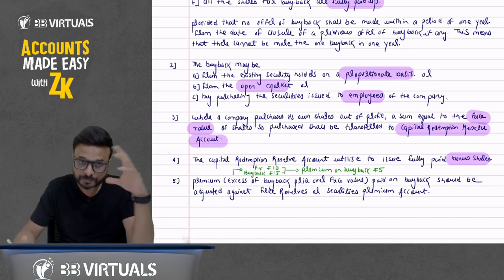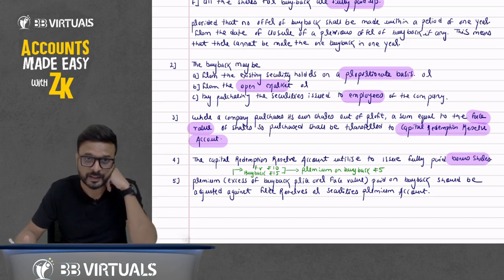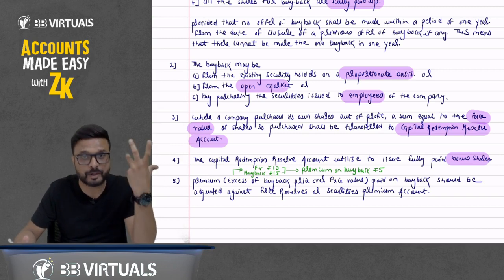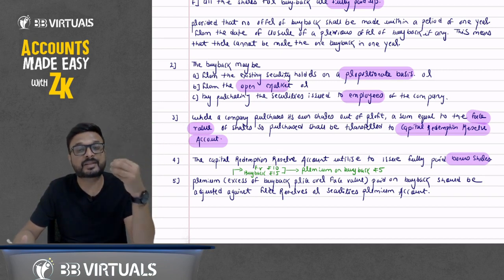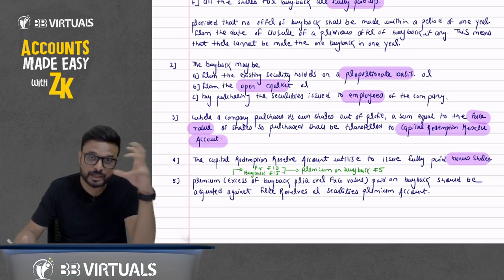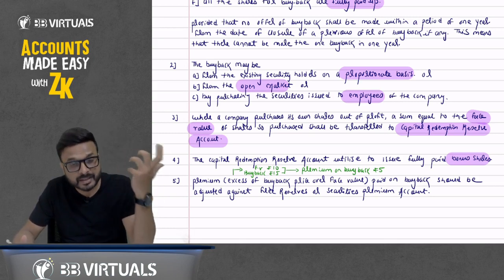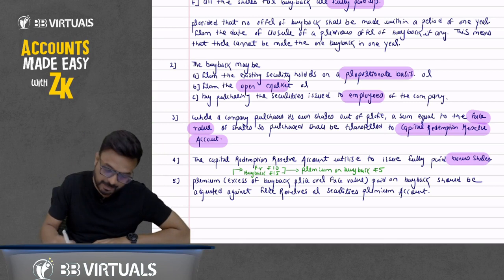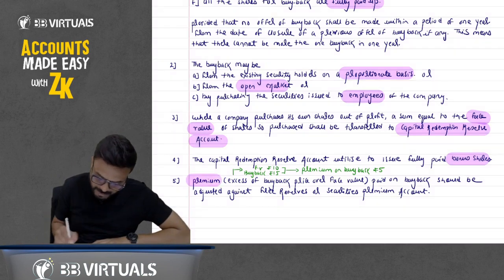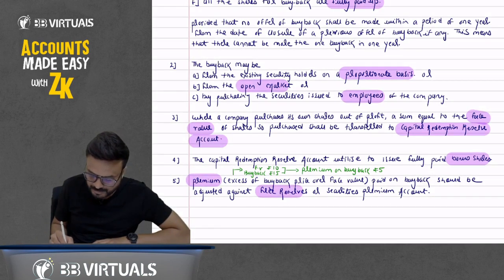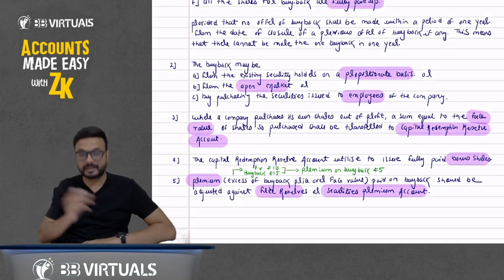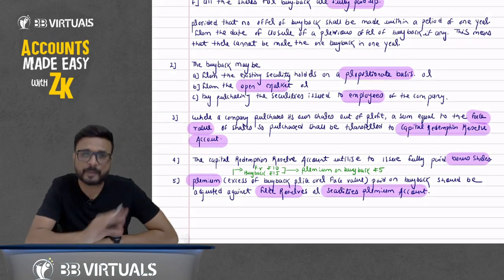Now understand this point. Suppose the face value is rupees 10, and I have paid you rupees 15, so I have paid you 5 rupees more. So what is premium on buyback? That I have paid you an extra amount. That is premium on buyback. It should be adjusted, but against which account? Premium on buyback can be adjusted against free reserve, or it can be adjusted against securities premium.